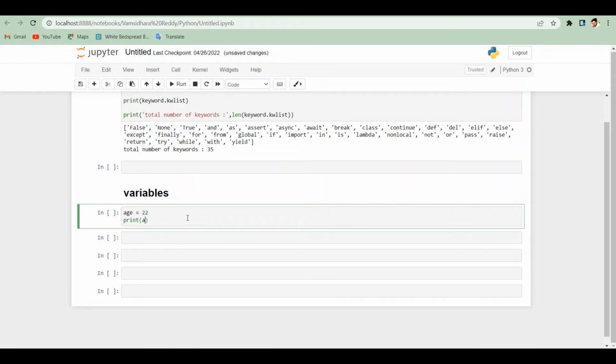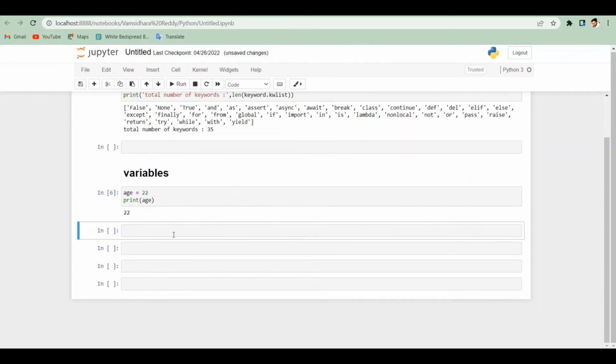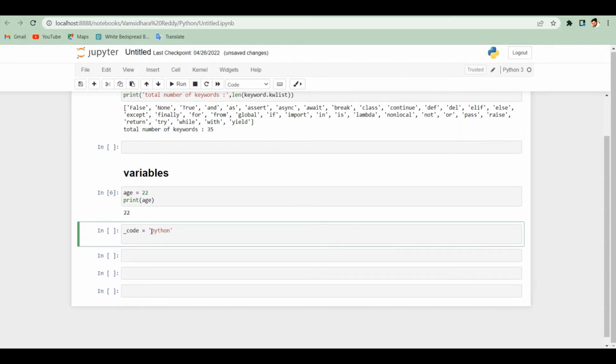For example, age equals 22. Here age is the variable, and we assign 22 to it, and print age. So we get 22. It means the value we assigned and stored is what we get as output.